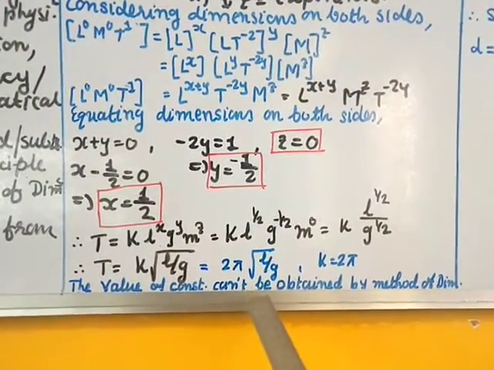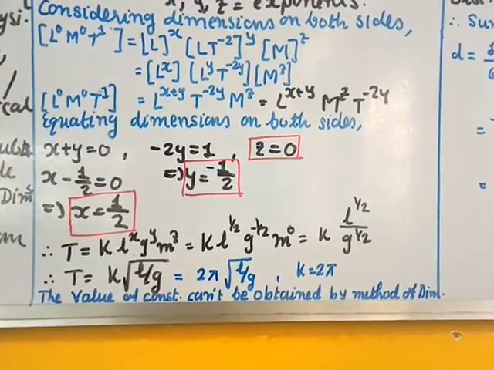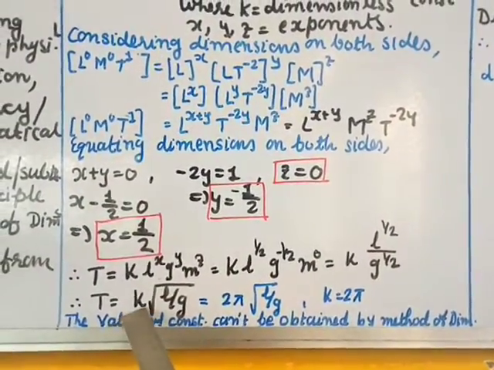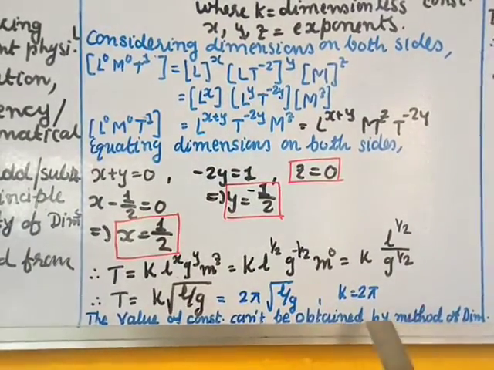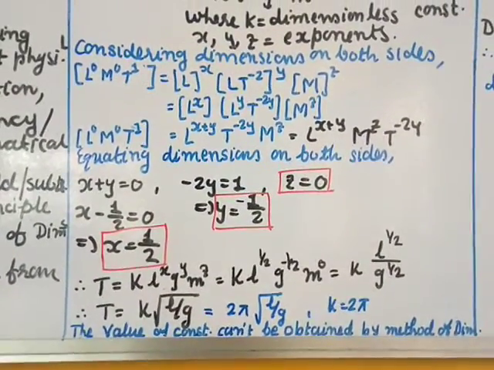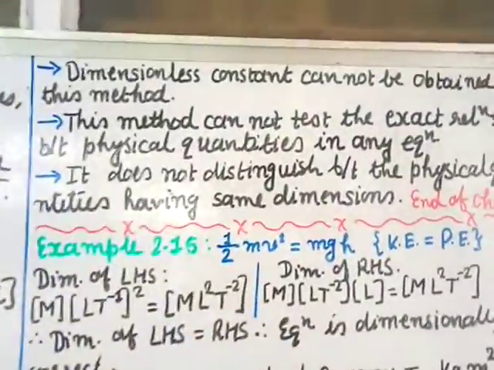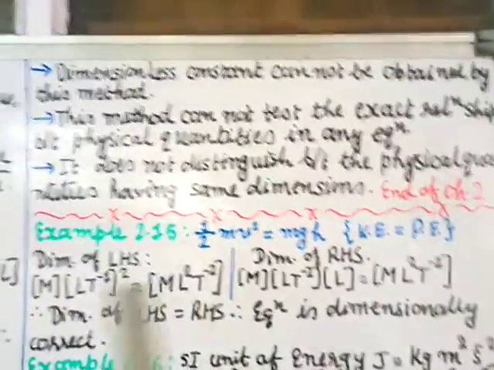The value of the constant can't be obtained by the method of dimensions. By this method we cannot find the value of the constant k. I have just written it because we know that. So we cannot find the value of k by the method of dimensions. Now we have got 2-3 points in this, and they end the chapter with that.